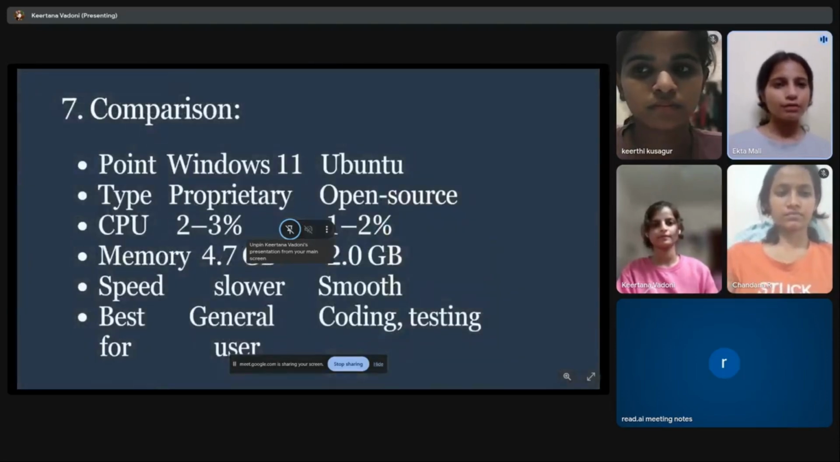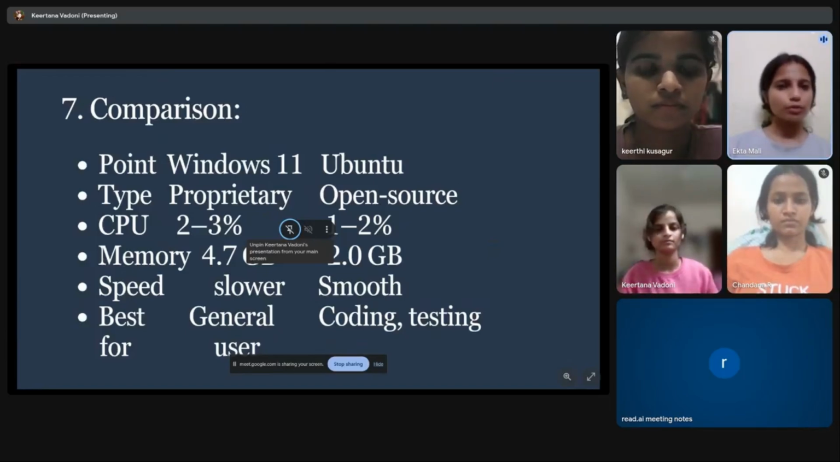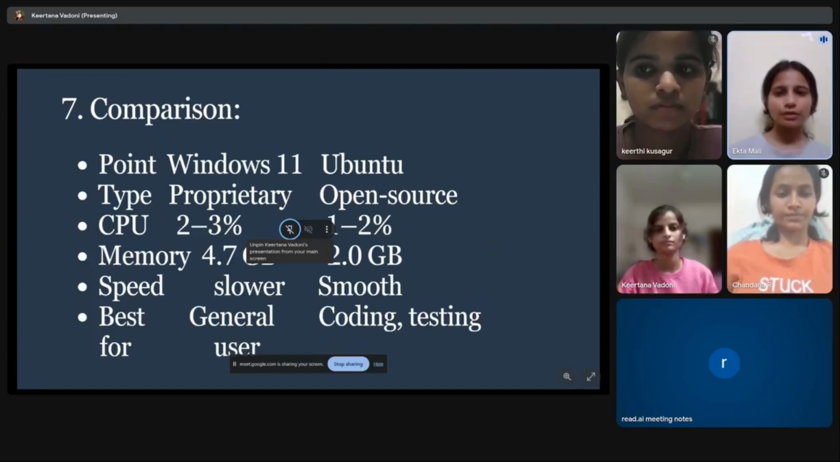If we compare Windows 11 and Ubuntu, Windows 11 is closed source and Ubuntu is open source. Windows uses about 2 to 3% of CPU for more background processes, but it is great for general users. Ubuntu is faster and smoother, making it better for coding and testing purposes. Overall, Ubuntu performs better in terms of efficiency and speed, while Windows offers compatibility and user experience for everyday use. Next will be continued by Chandana.